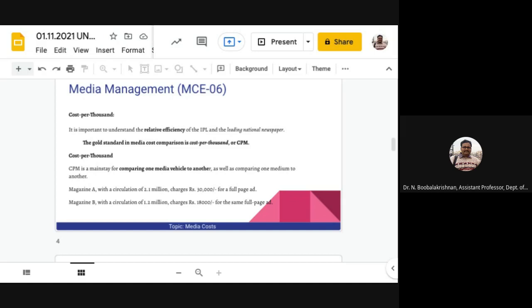Let's say you are looking at two different magazines that have different unit rates. Each and every media vehicle, either a magazine or a newspaper, has its own unit rates. It's not universally common. So magazine A, for example, with a circulation of 2.1 million charges rupees 30,000 for a full page advertisement, and magazine B with a circulation of 1.2 million charges rupees 18,000 for the same full page ad.